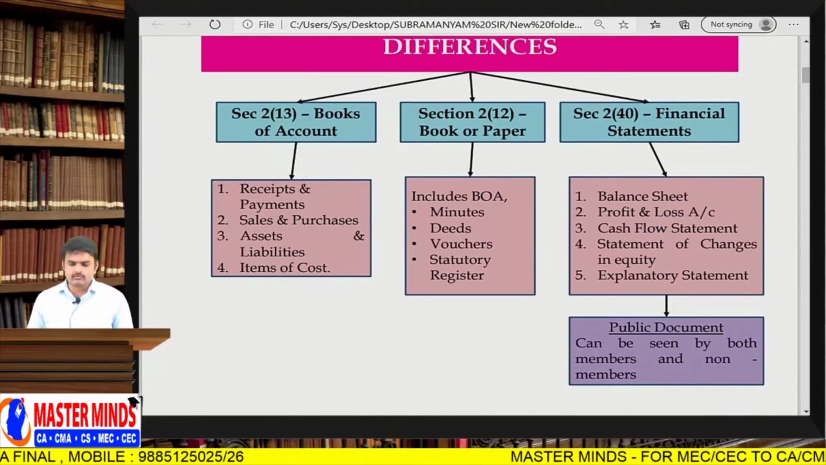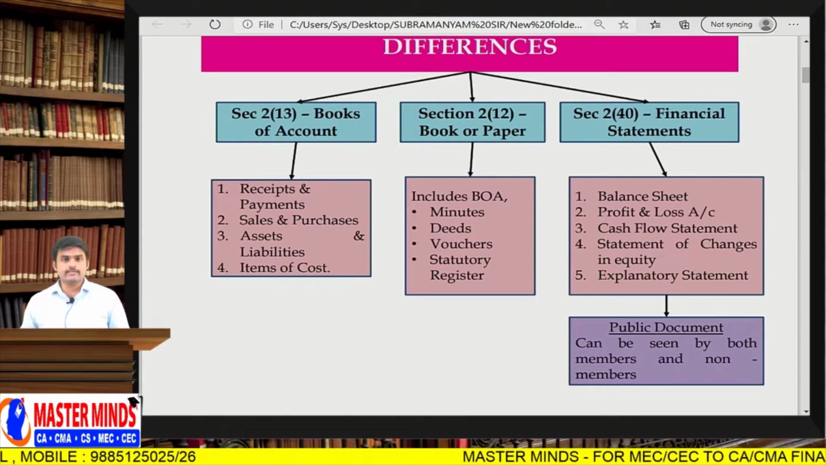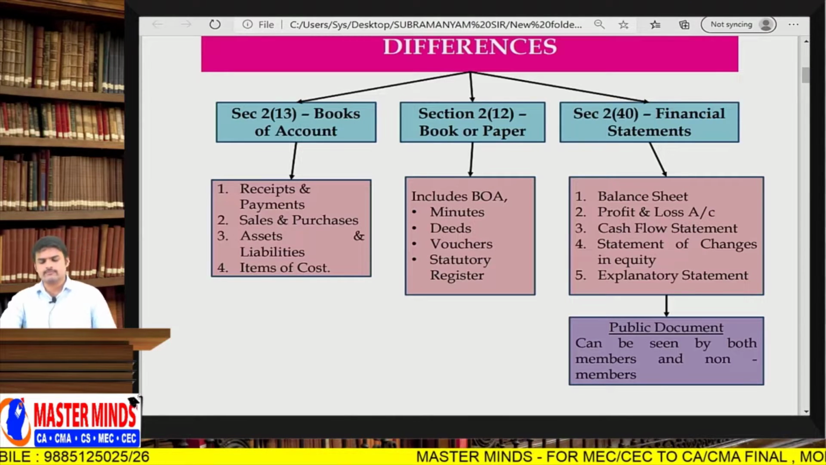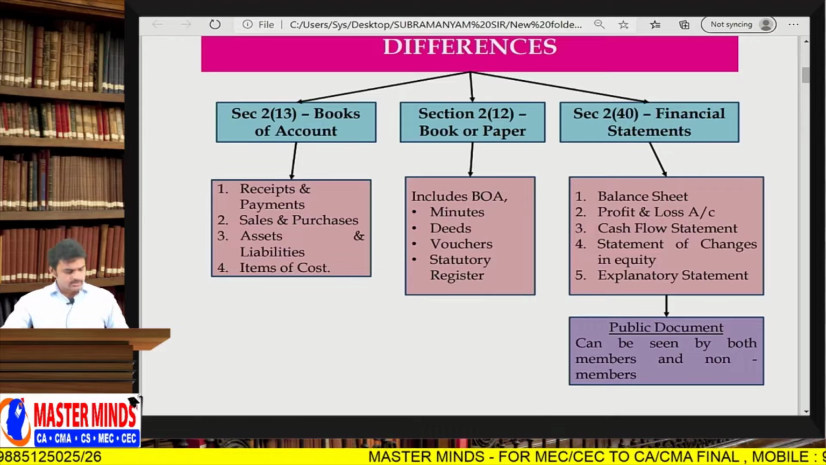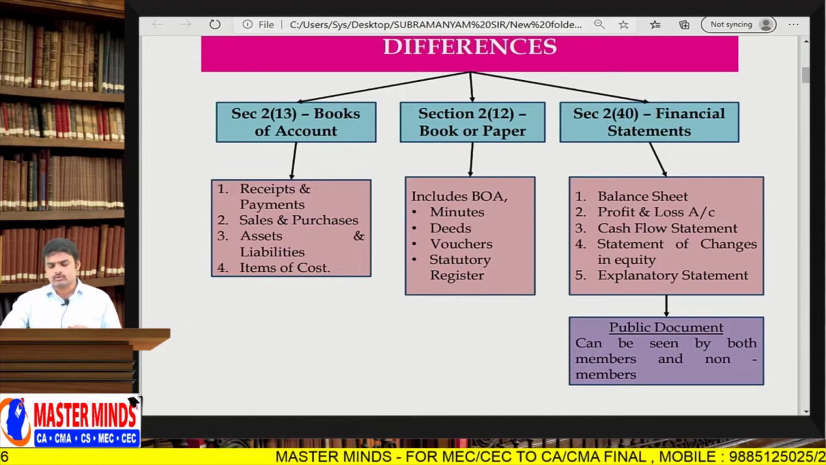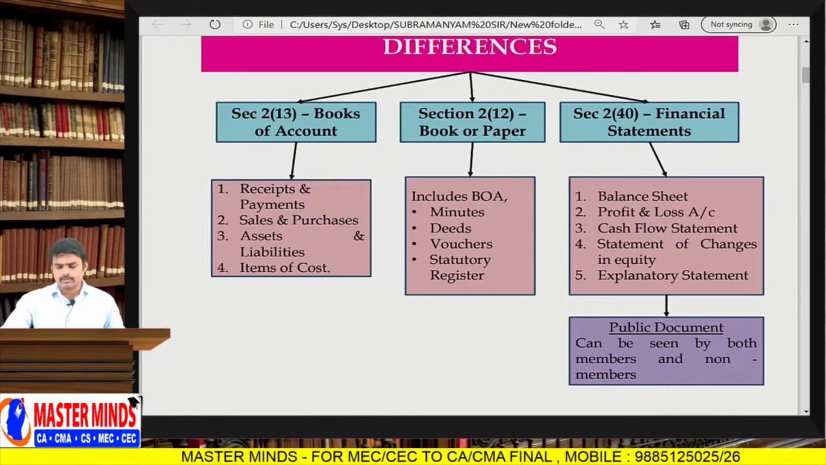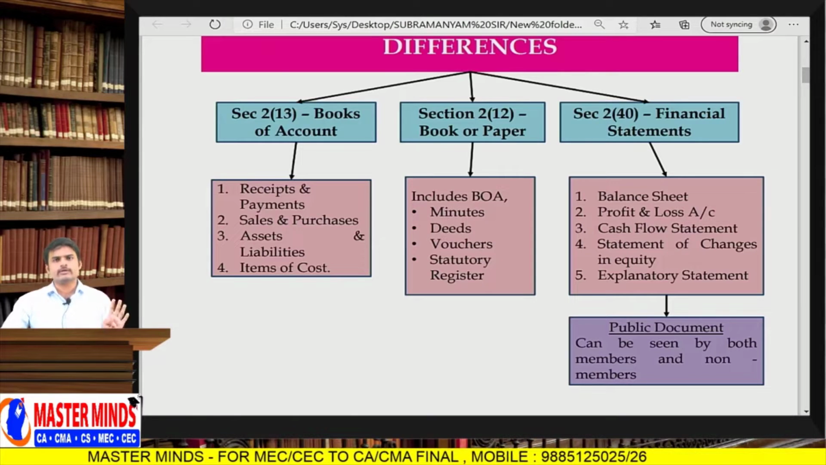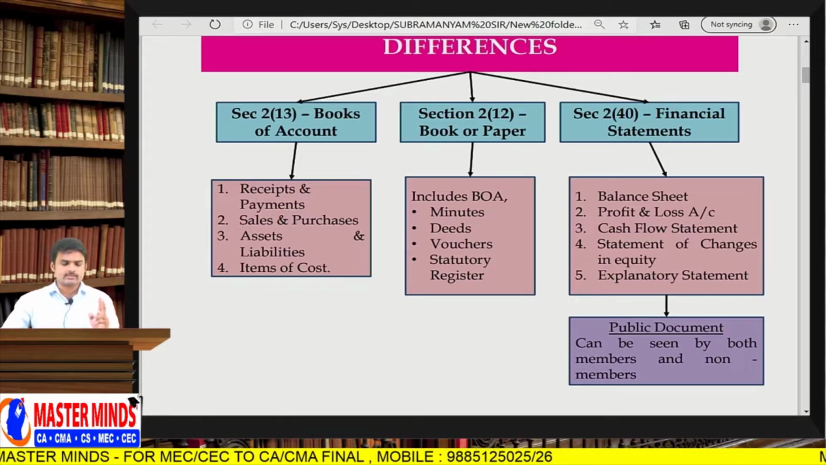Before proceeding to section 128, you need to know the difference between books of accounts, books and papers and financial statements. Every person assumes that books of accounts and books of paper are the same. Let me explain the difference. If you take books of accounts, only four registers are treated as books of accounts. They are receipts and payments, sales and purchases, assets and liabilities and items of the cost.